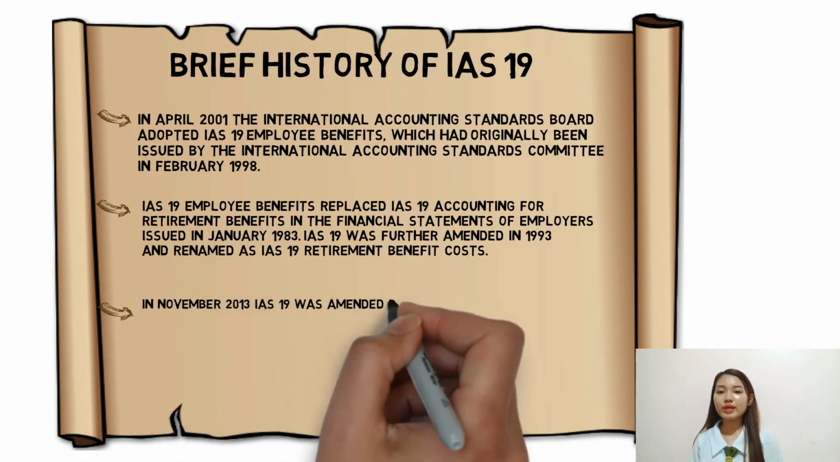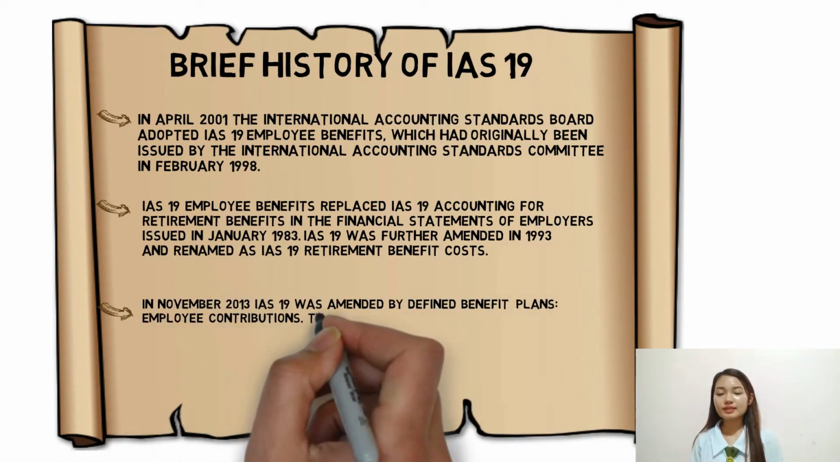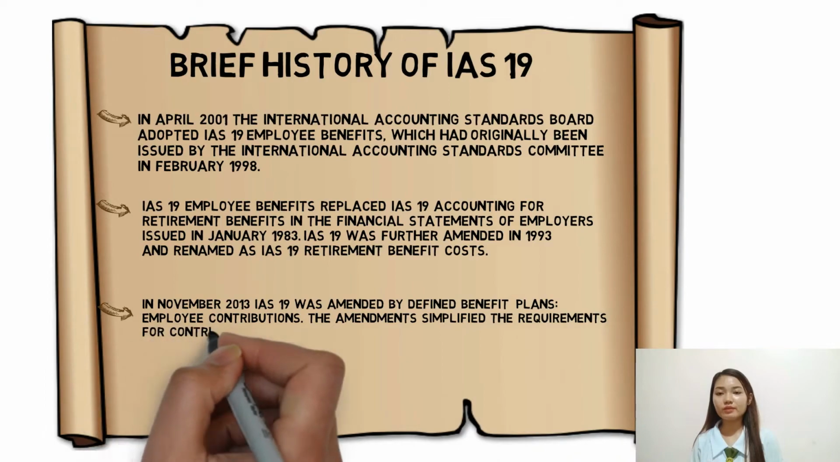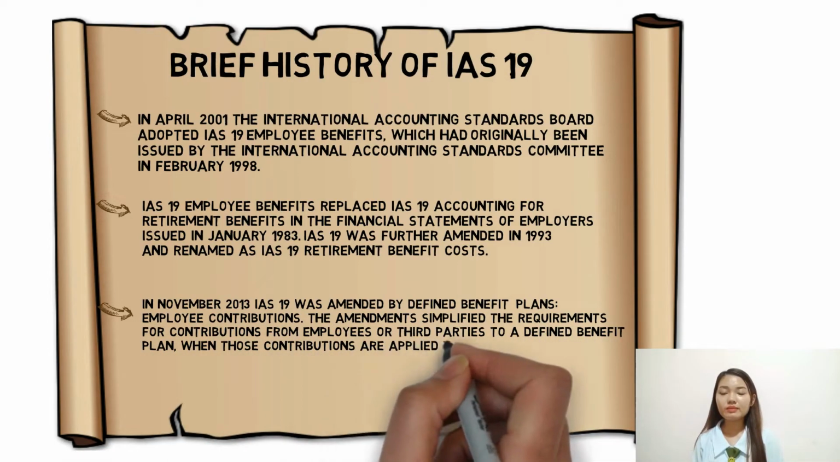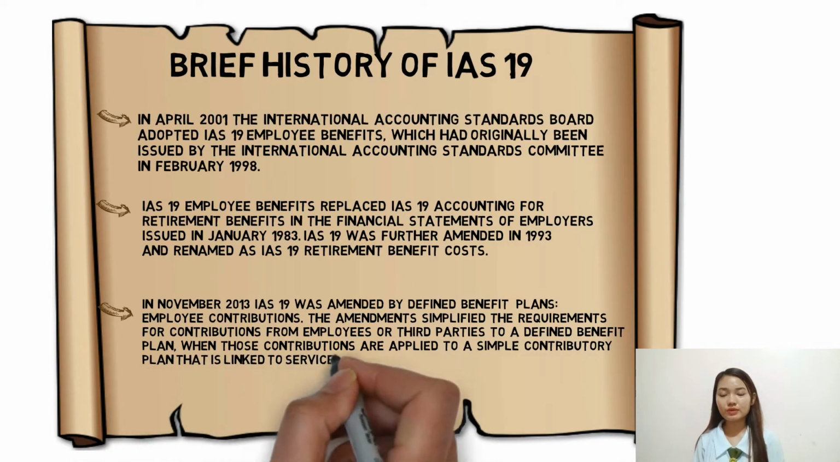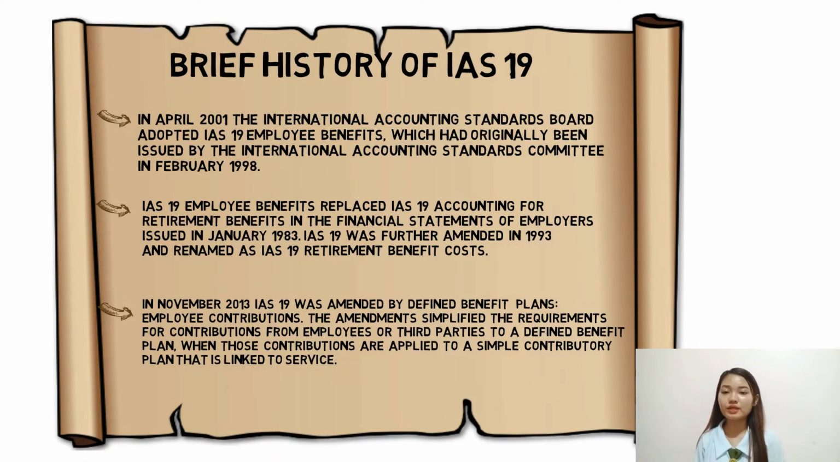In November 2013, IAS 19 was amended by Defined Benefit Plans: Employee Contributions. The amendment simplified the requirements for contributions from employees or third parties to a defined benefit plan, when those contributions are applied to a simple contributory plan that is linked to service.